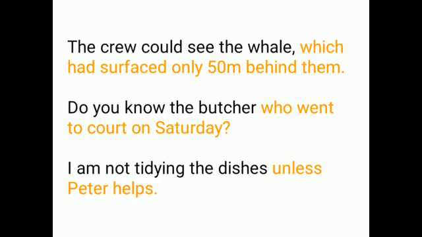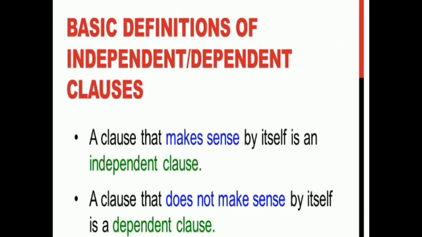Do you know the butcher who went to court on Saturday? So, do you know the butcher, is an independent clause. Who went to court on Saturday is a dependent clause. It does not fulfill the meaning of the sentence. I am not tidying the dishes unless Peter helps. So unless Peter helps is a dependent clause. So the basic difference between dependent clauses and independent clauses: a dependent clause does not make sense and does not stand by itself, but an independent clause makes sense by itself.